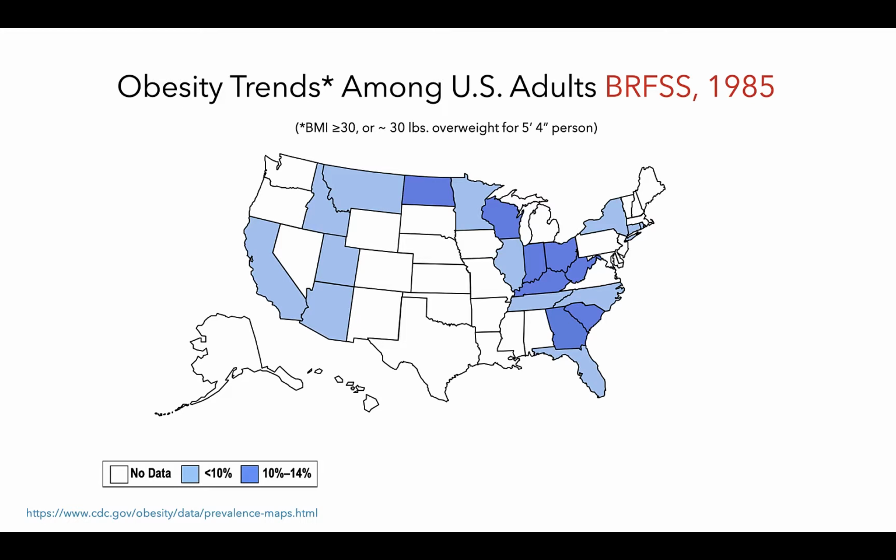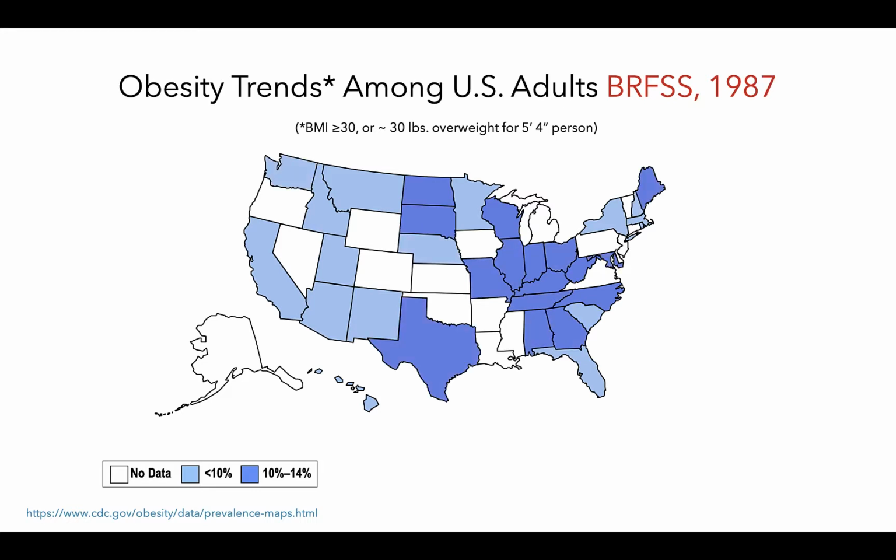You'll see the colors of states change as obesity data become available and as the prevalence of obesity changes in these states. So again, we start here in 1985, and we see some increase in 1986 in the number of states reporting obesity-related data. 1987 provides even more data from more states and some increases in the prevalence of obesity as indicated by more darker blue states. In 1988, we see more data as well as more darker blue states. 1989 shows a similar trend, as well as 1990.